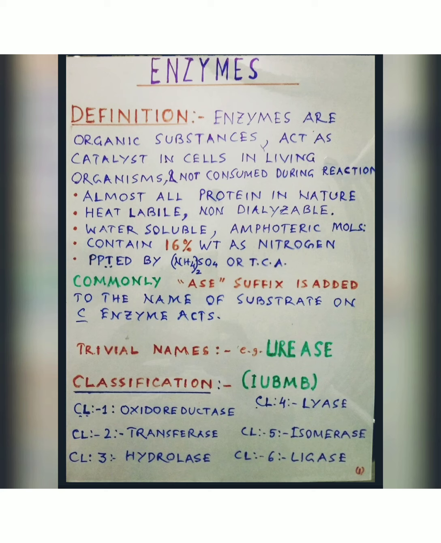According to IUBMB classification, the code of hexokinase is 2.7.1.1. 2 indicates it is the second class or class 2 enzyme, that is transferase. 7 stands for subclass, that is phosphate transferase. 1 is the first subclass in which the acceptor of phosphate group is an alcoholic group, and the last one is the first enzyme in that subclass.